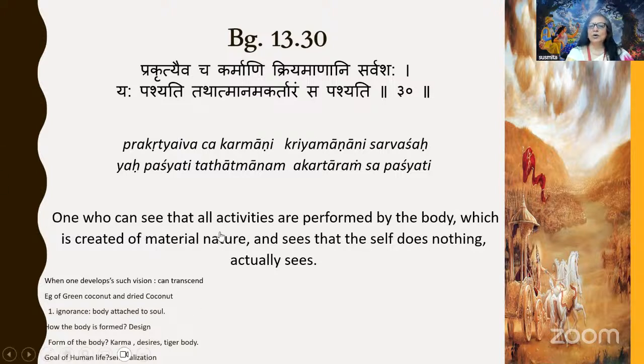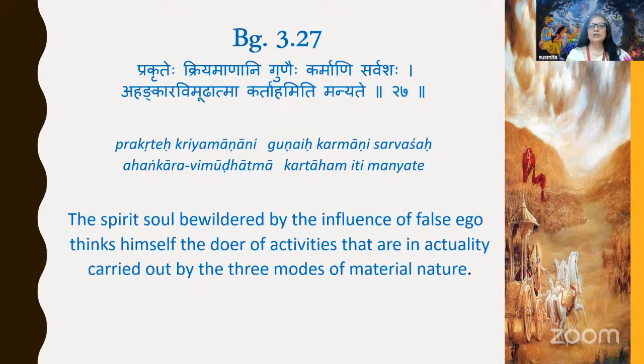One who can see that all activities are performed by the body, which is created of material nature, and sees that the self does nothing, actually sees. So I am not doing anything; it is the body that is doing, and that person is actually seeing, right? Now let's go to the next shloka. Here Krishna in the 3rd chapter says: Prakriteh kriyamanani gunaih karmani sarvashah, ahankara-vimudhatma kartaham iti manyate. Krishna says the bewildered soul, under the influence of false ego, thinks himself to be the doer of activities that are actually carried out by the 3 modes of material nature, right?